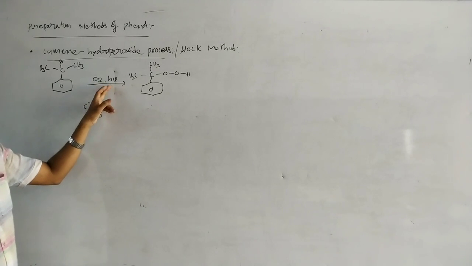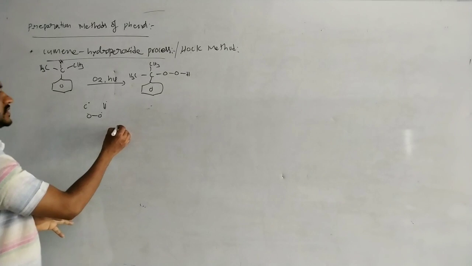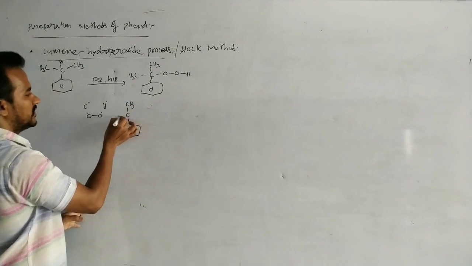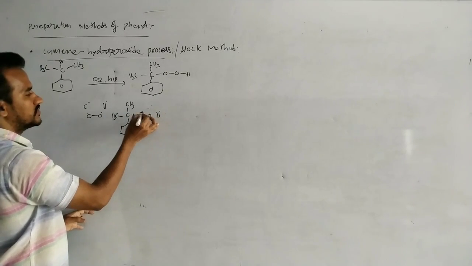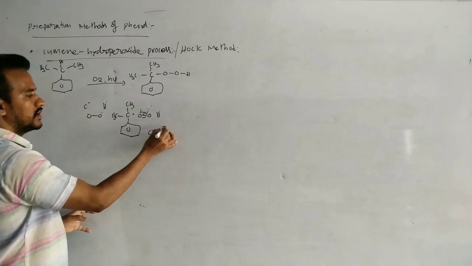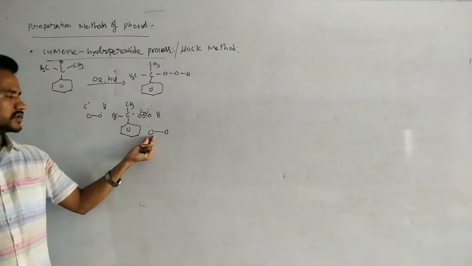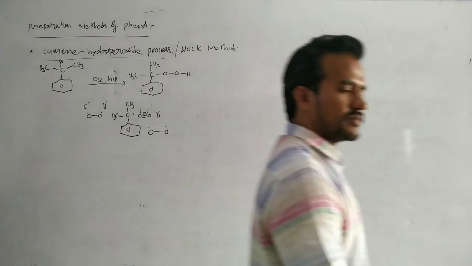Generally, under light or heating, radicals are produced. The benzyl radical is more stable. So here, CH3 and CH3, and an H radical, then insertion of oxygen. Homolytic breaking of this oxygen gives a diradical. This oxygen radical combines with the hydrogen radical and this oxygen radical combines with the carbon radical, and we get cumene hydroperoxide.